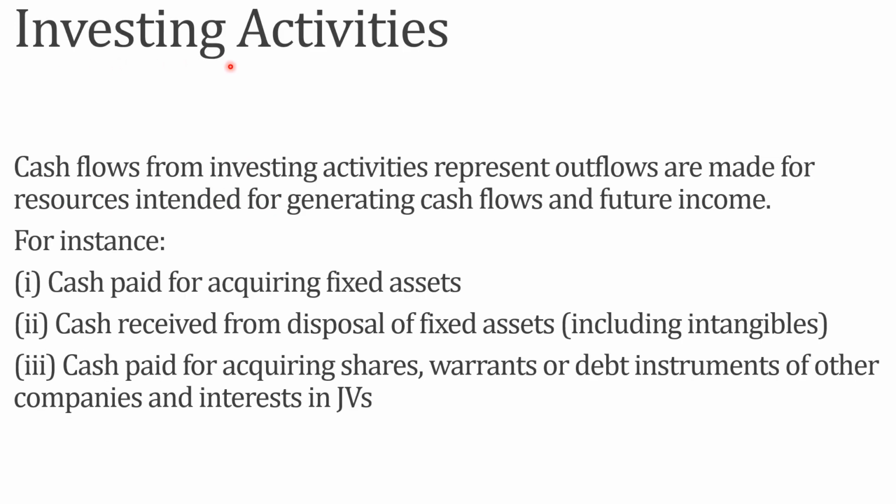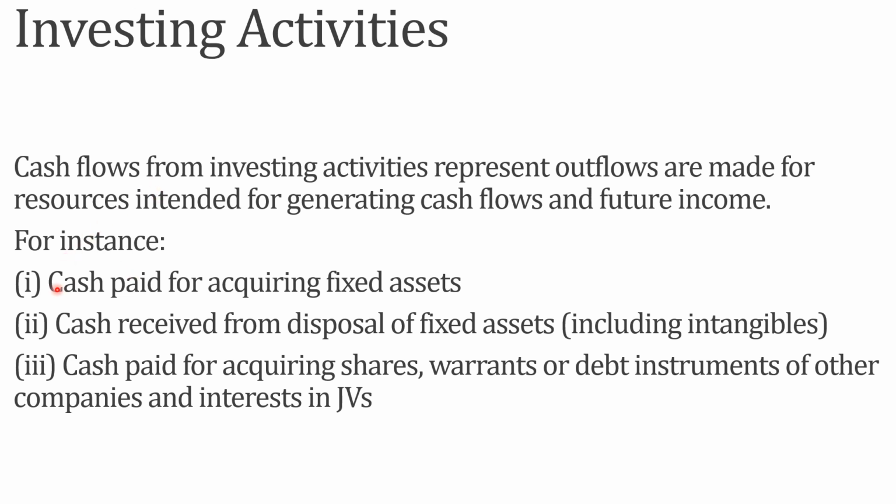Next thing is investing activities. These are those activities which involve getting cash or making cash payments based on investments. Cash flow from investing activities represents outflows made for resources intended for generating cash flow and future income. Generally, it is based on usage of a resource for generating or payment of cash.